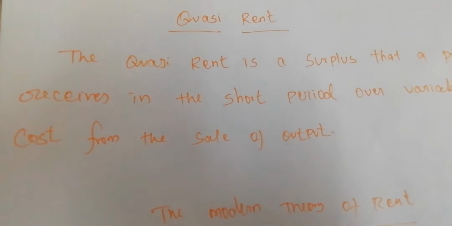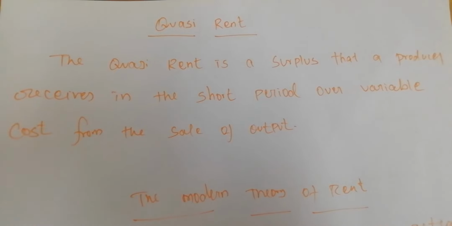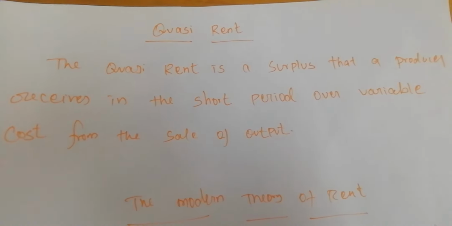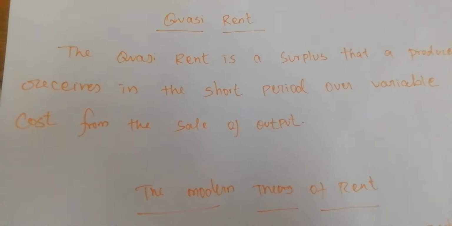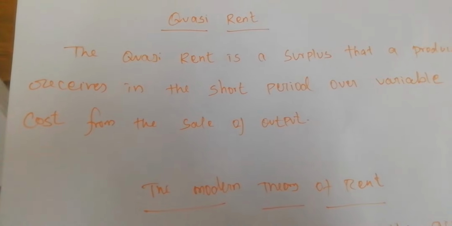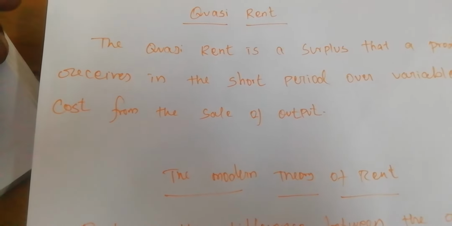Okay students, today we will study the next concept, the quasi rent. The quasi rent is a surplus that the producer receives in the short period over variable cost from the sale of output. Marshall introduced the concept of quasi rent.